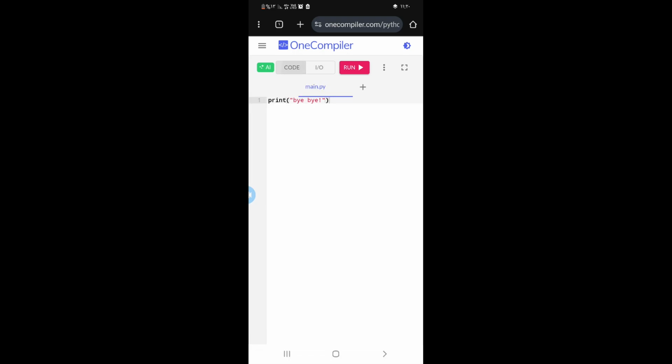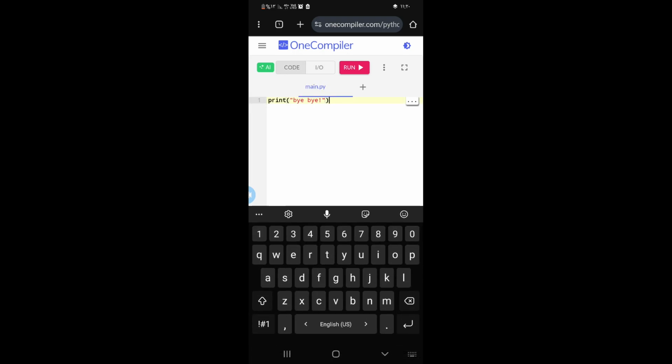We're going to write the code: print, but not py. We don't want to print py. We want to print the input, and we have to let the brackets be open. So we're going to print what the user is going to insert to the computer.